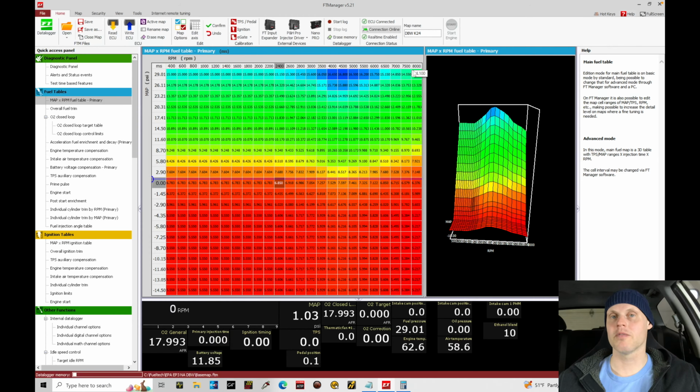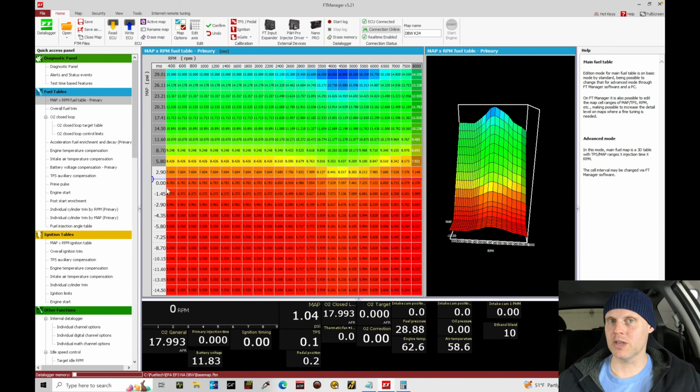For example, I'm going to rev my engine to about 8,500. This table only goes to 8,000. That's going to create a problem for fuel delivery, because the Fuel Tech is just going to look at, let's say I was revving it to 8,500 or 9,000. It'll look at what the last column value is at the map pressure I'm running my engine at, and that's what it's going to run for the pulse width or fuel flow to the engine. It's not ideal. We have no real control then over what fueling we're putting into the engine.